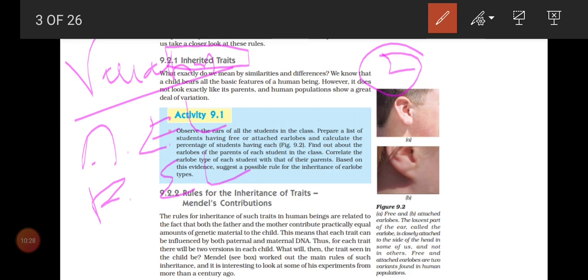So what do you mean by inherited traits, children? Inherited traits means what we are getting as information from our parents. That is what we call inherited traits. What we are getting from our parents all comes under inherited traits. When will we get inherited traits? When we are inside the mother's womb even. You want to understand clearly. What is inherited traits? Inherited traits means what we are getting from our parents. And when will we get inherited traits?